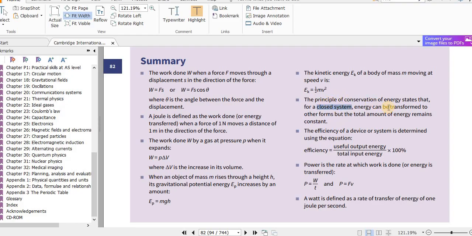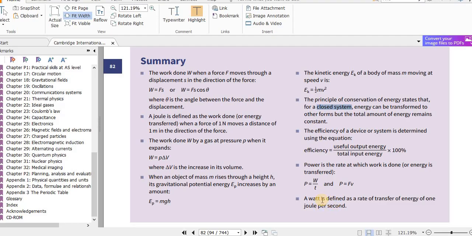The principle of conservation of energy states that for a closed system, energy can be transformed to other forms. You can say transferred. But the total amount of energy remains constant. The efficiency of a device or system is determined using the equation. Power is the rate at which work is done or energy is transferred. What is defined as a rate of transfer of energy of 1 joule per second.